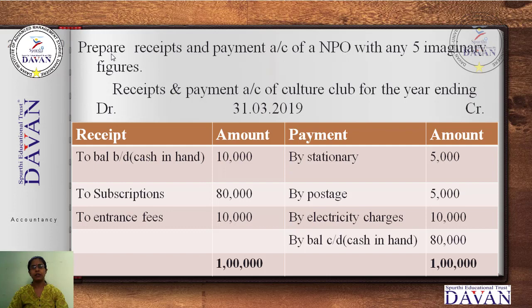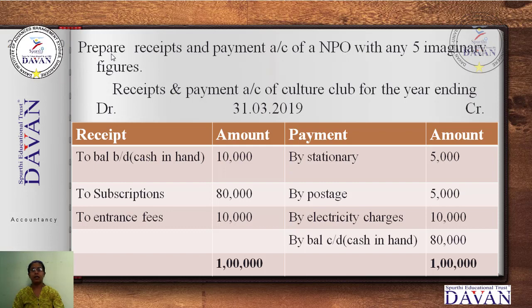In the second part, we studied the terminologies which are necessary for you to understand for the problem-oriented questions. Whatever I have given in the second part is important for your problems. I have shown you where each and every item has to be recorded: where it should be recorded in the receipts and payments account, where in the income and expenditure account, and whether it is debit or credit, and why. That explanation has been given for you. Read it properly, try to understand, and let me know how much you are understanding.